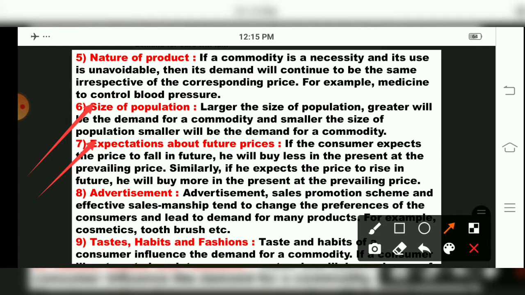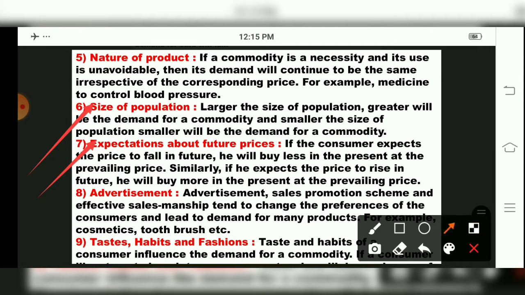So that is called expectations about future prices. They have told that if the consumer expects the price to fall in future, he will buy less in the present at the prevailing price. Similarly, if he expects the price to rise in future, he will buy more in the present at the prevailing price.